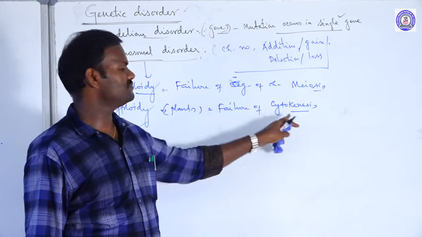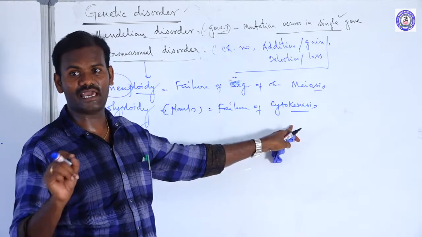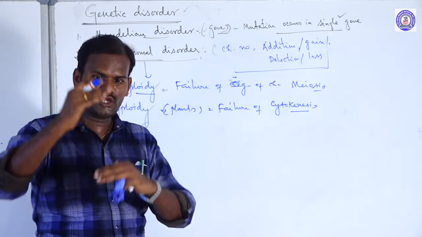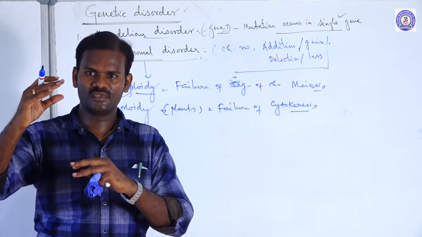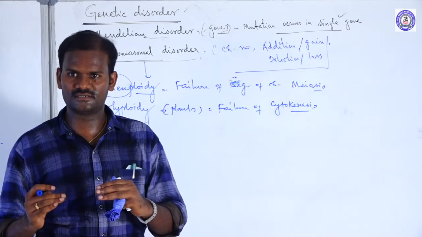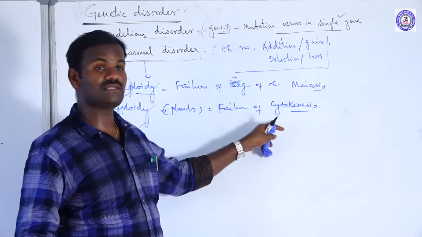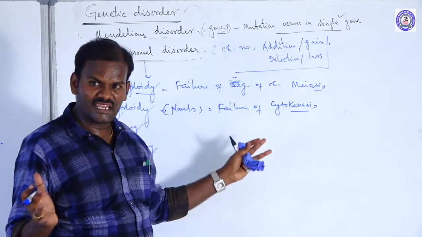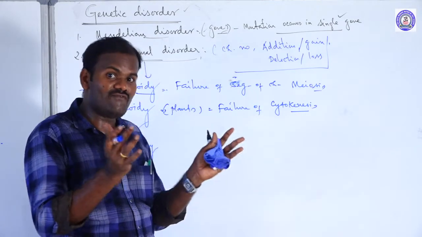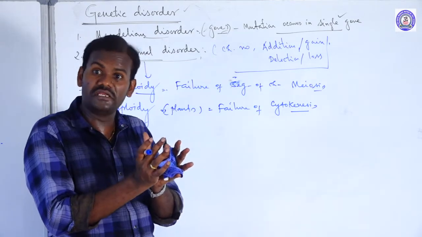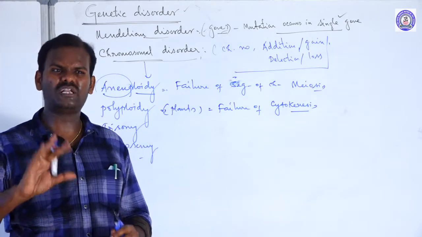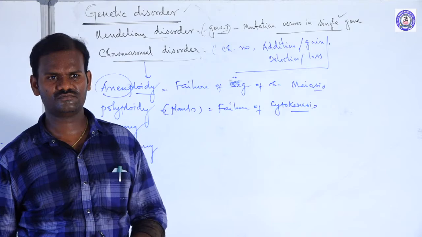But due to the failure of cytokinesis, after karyokinesis or at the end of telophase, the nucleus is divided into two, then cytokinesis should follow, but cytokinesis does not take place. As a result, the whole set of chromosomes is increased. These are called polyploid. Polyploid is nothing but double the number of chromosomes.